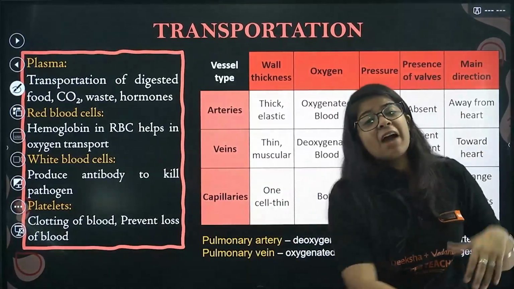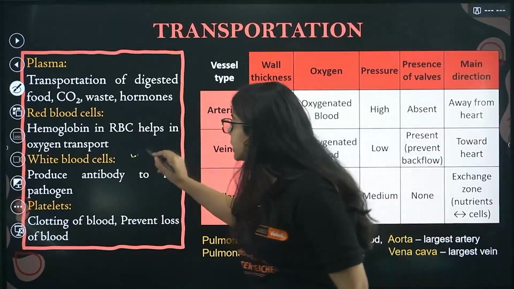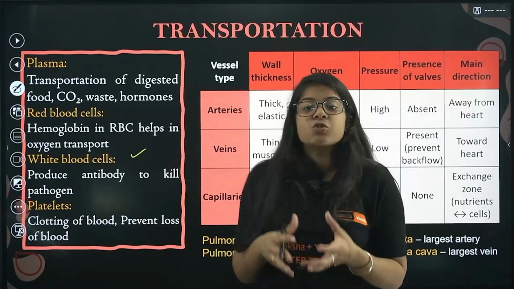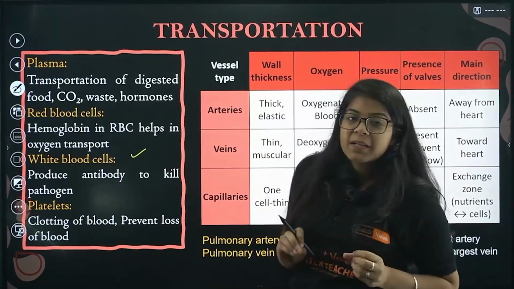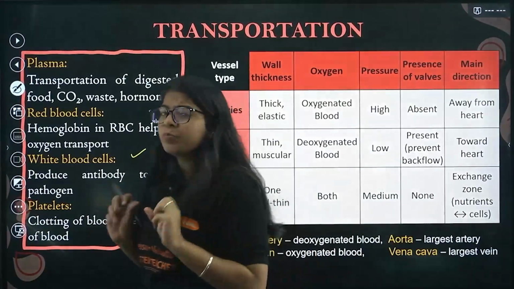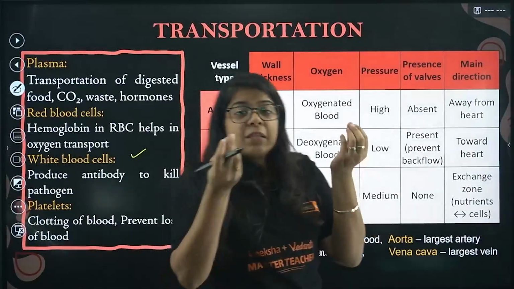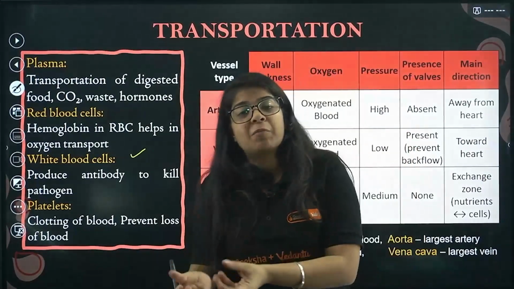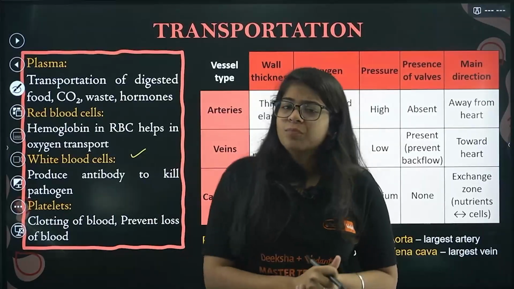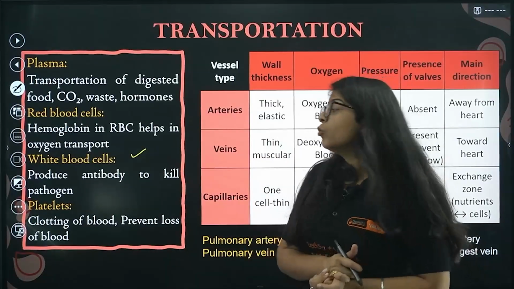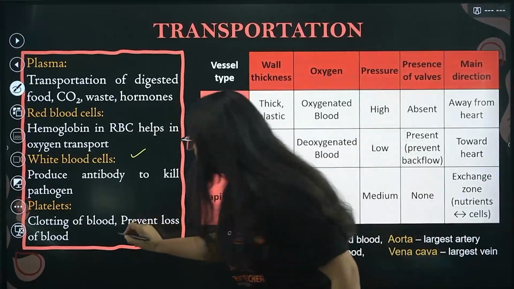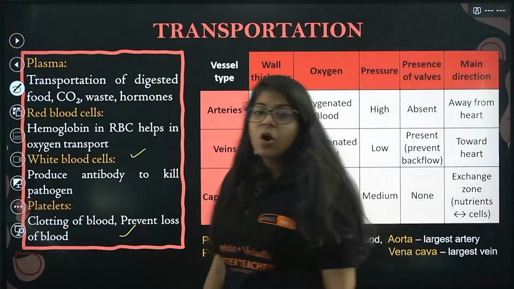Then we have white blood cells, WBCs. They produce antibodies to kill pathogens. We have some bacteria, we have some foreign body in our human body or on our body, so the WBCs inside our blood help to kill that body. Then we come to platelets. So clotting of blood and prevention of loss of blood.